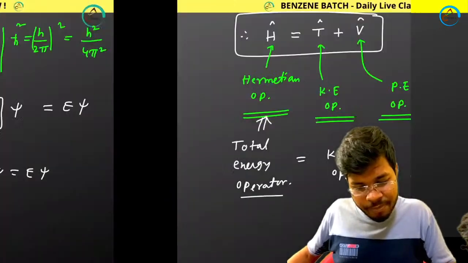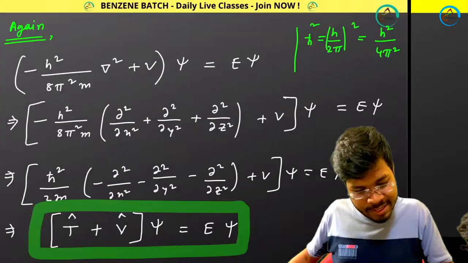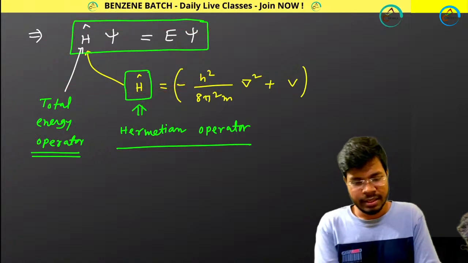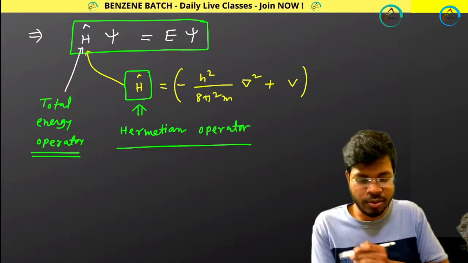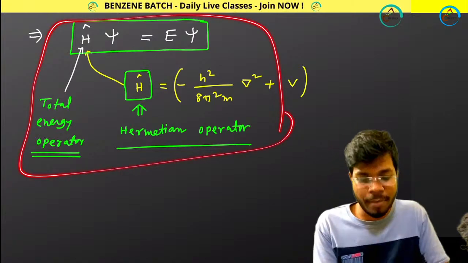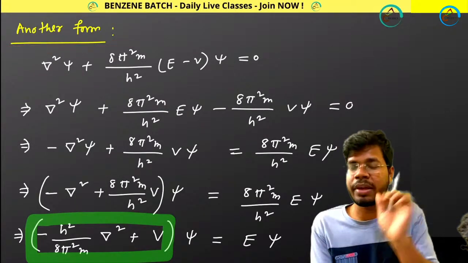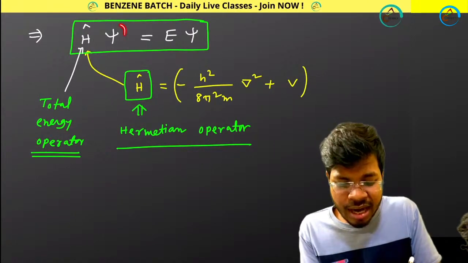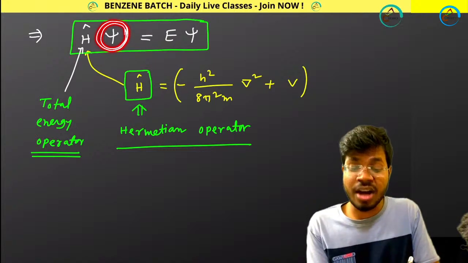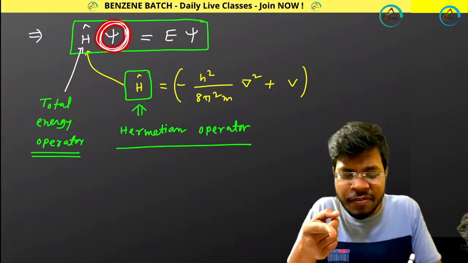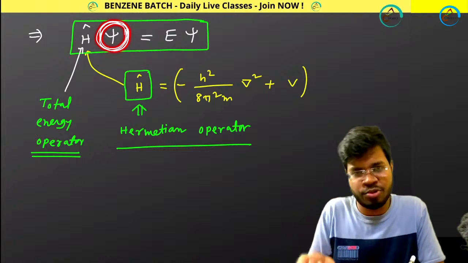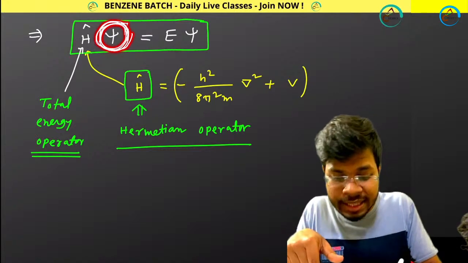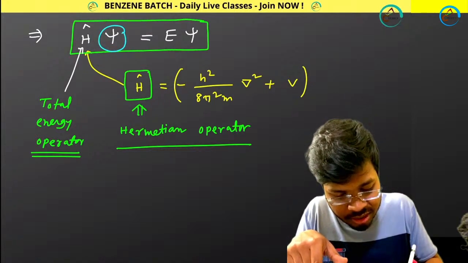From the Schrodinger wave equation, I can show you this. Look at this. This function was actually the second form of the Schrodinger wave equation. I told you it is another form of the Schrodinger wave equation. So definitely this psi is your wave function, and it will be accepted because you are getting this psi from the Schrodinger wave equation. This accepted wave function will be your Eigen Function. Let me write it.